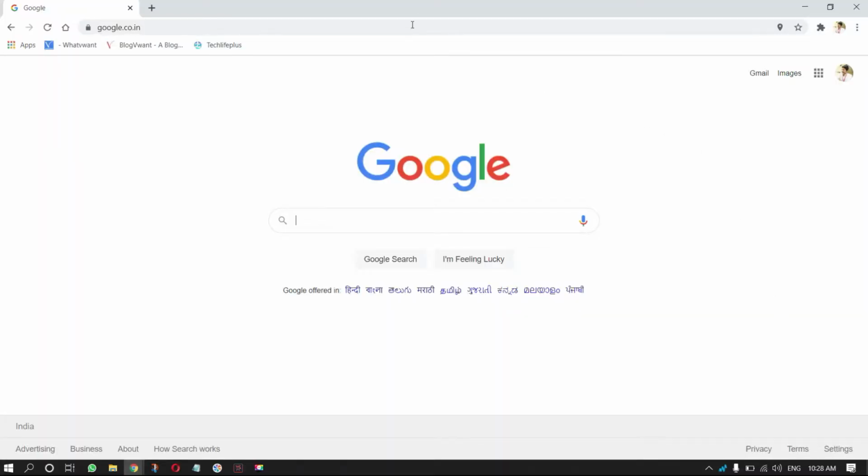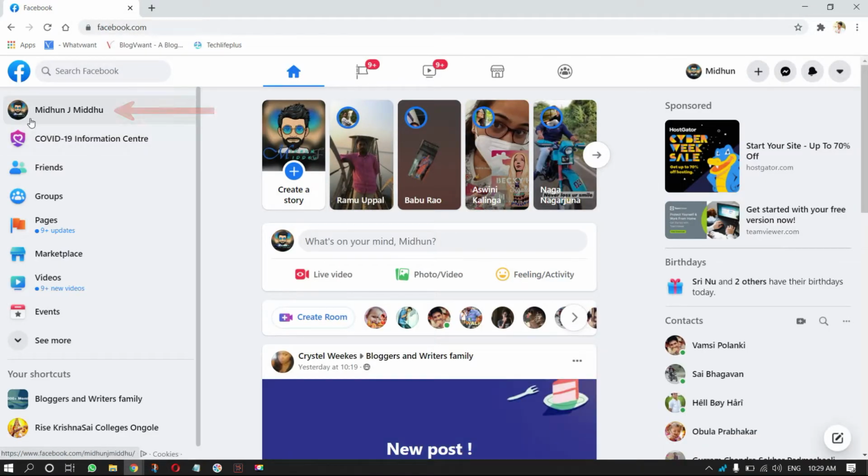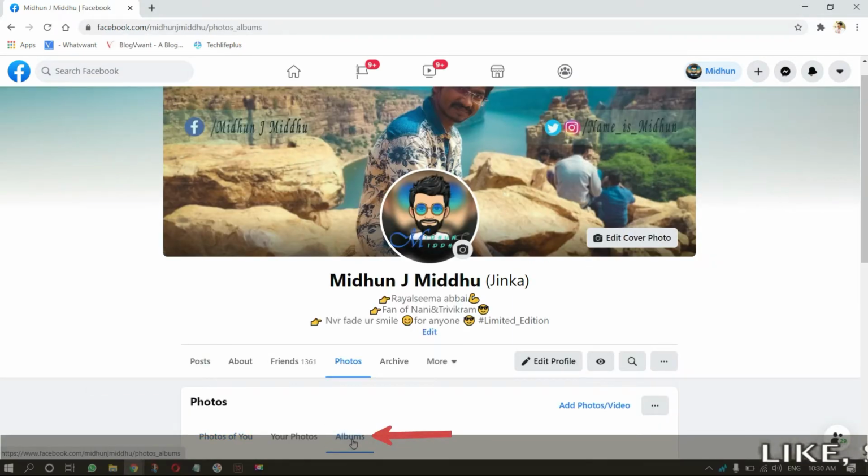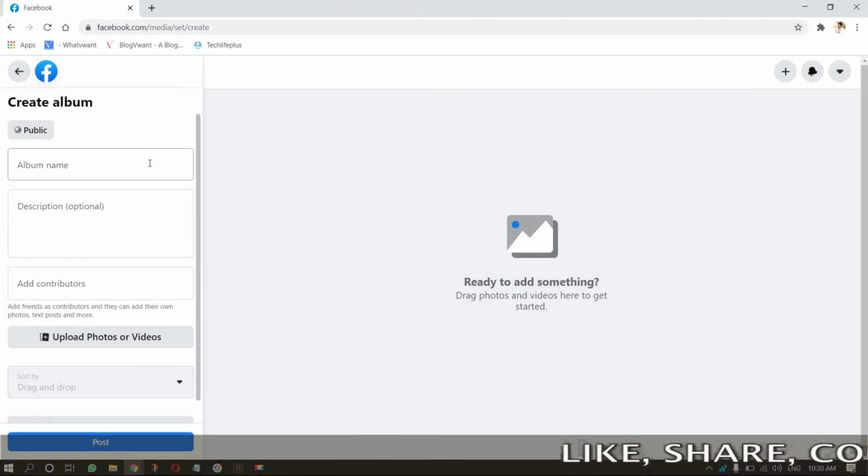Open any browser, go to facebook.com, and log in to your Facebook account. Click on your name on the left top of the window, or on the top of the window, as shown in the tutorial. Then, you are redirected to your timeline page. Click on Photos. Select Albums, click on Create. Then, a new page will open.